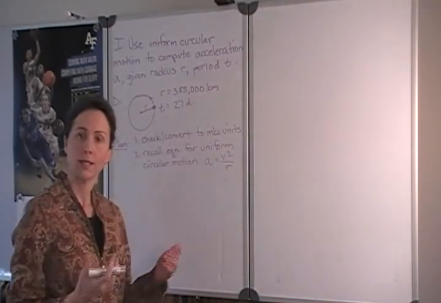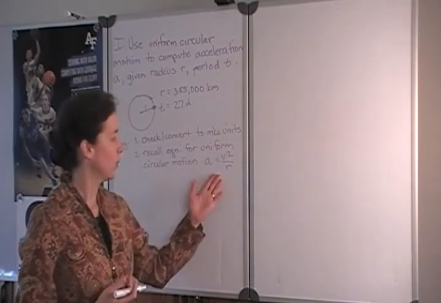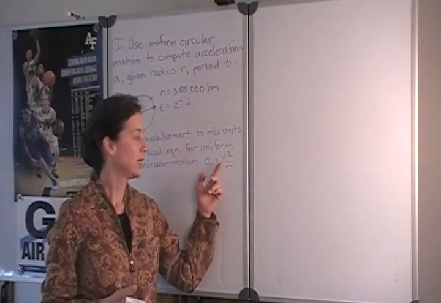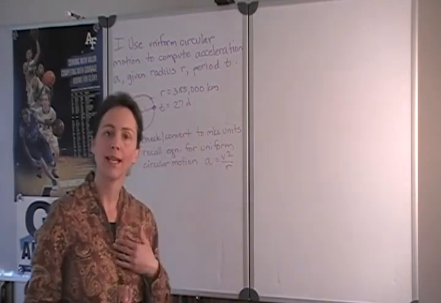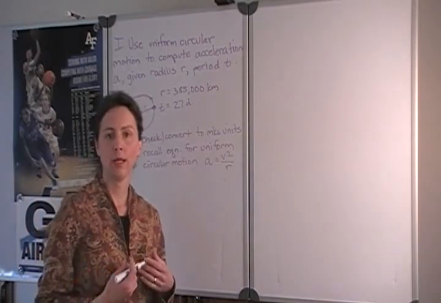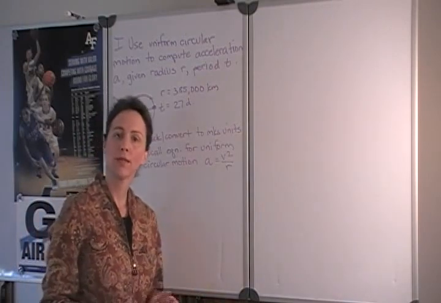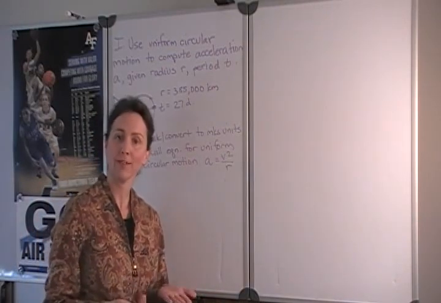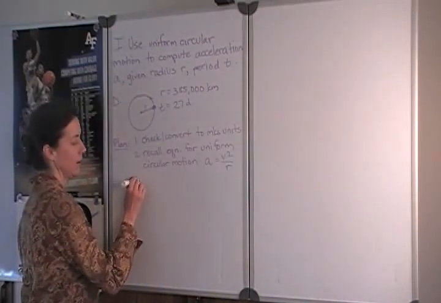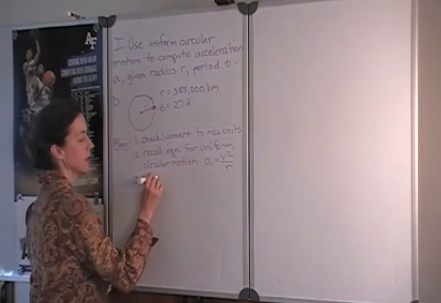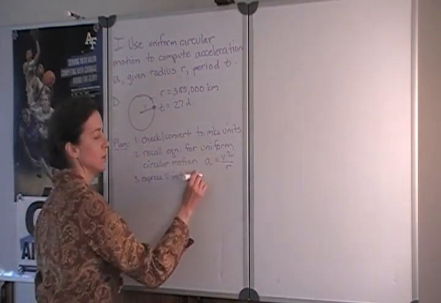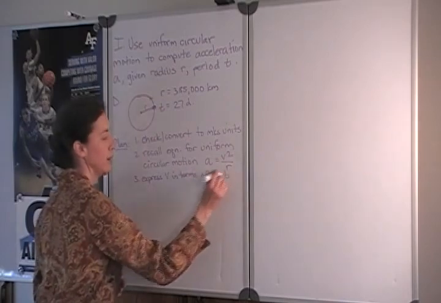Now, if we take a moment to consider what we've been given and what terms are included in this expression for uniform circular motion, we see that velocity is required, but we were not given velocity. So we need to think for a moment, can we compute velocity or express velocity in terms of values that we have been given? And yes, we can. So that will be the next step in our plan, to express the velocity in terms of the radius and the period.